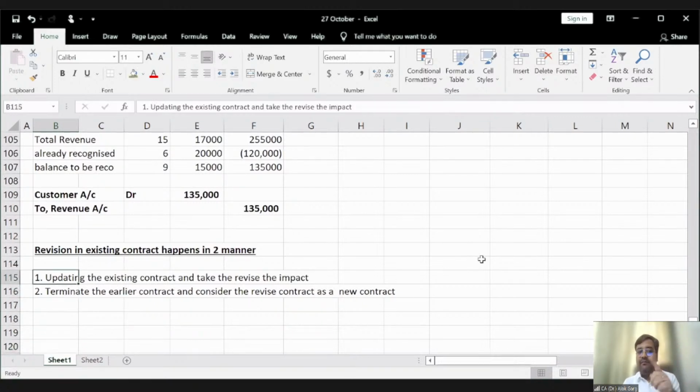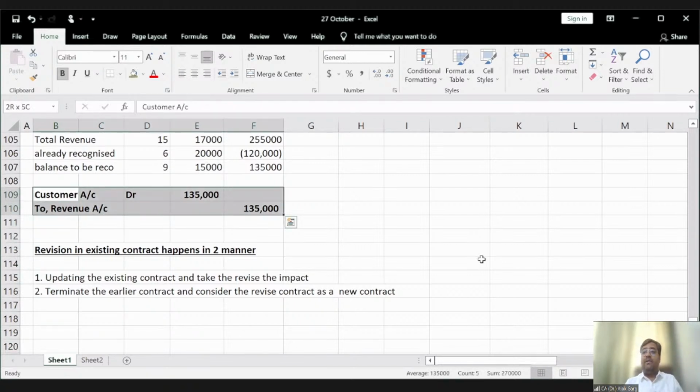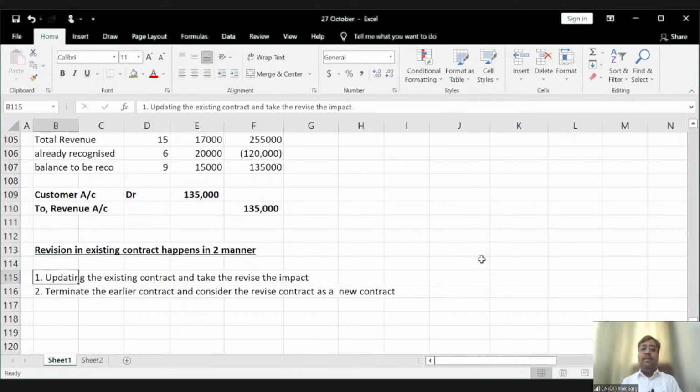In the first case, which we have already discussed, customer account debit to revenue account by 1,35,000, the existing contract was revised, right? In the second case, the existing contract is terminated and the revised contract has been considered as a new contract, right? So when these things happen, when do you need to update the existing contract and take the revised impact? When?